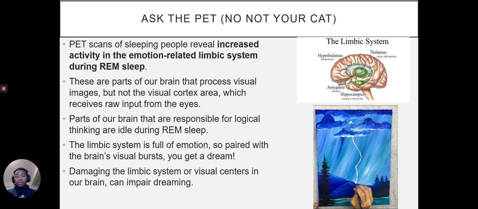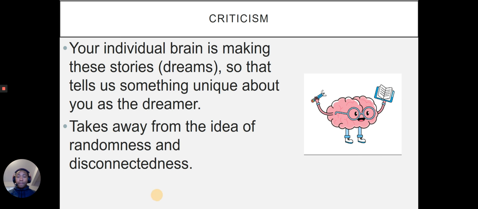And we've also seen that damaging the limbic system or our visual centers in our brain can actually impair dreaming. So we know there's a direct connection between the limbic system, visual processing, and dreaming. Okay. So we see a biological connection between these parts of our brain and this system, which really enhances, I think, the argument that this theory is making.